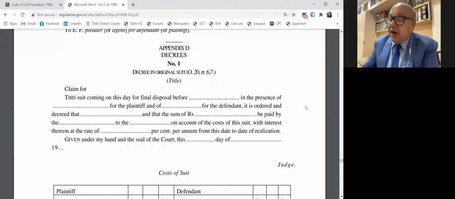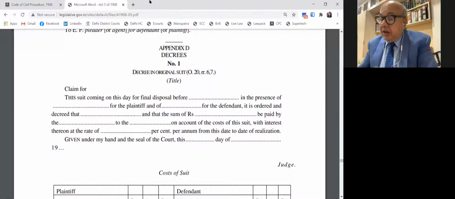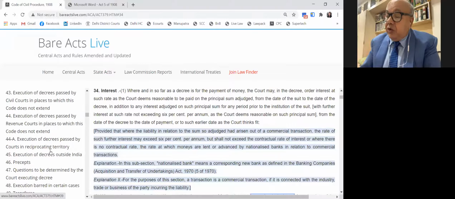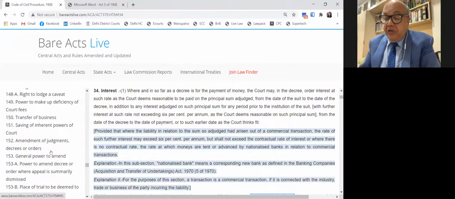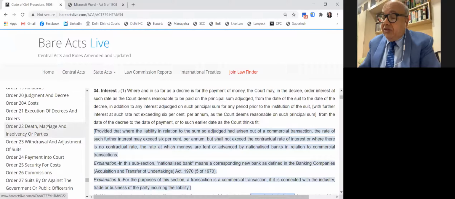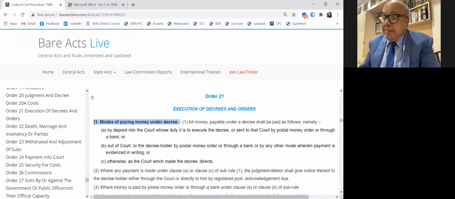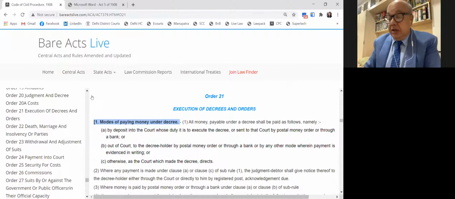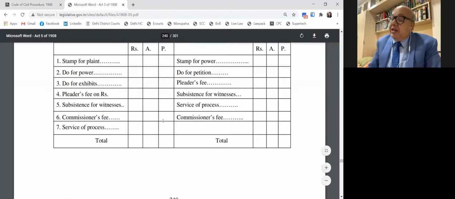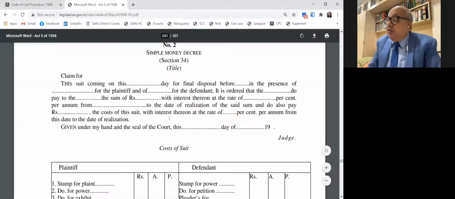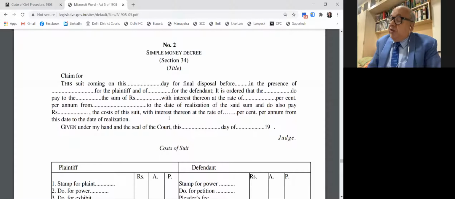If you can open kindly Order 21, Rule 1, which deals with the execution of a decree. Yes, modes of paying money under decree, under Order 21, Rule 1. The next decree, please come back to Appendix D, form number 2, simple money decree. Now, that is a simple money decree. Then again, this is in conformity with the provisions of Order 21, Rule 1, which we read right now, and